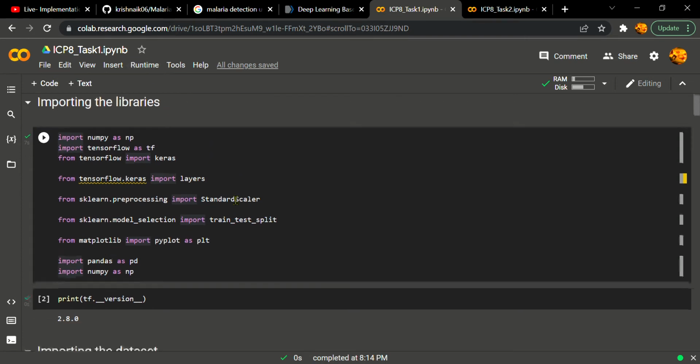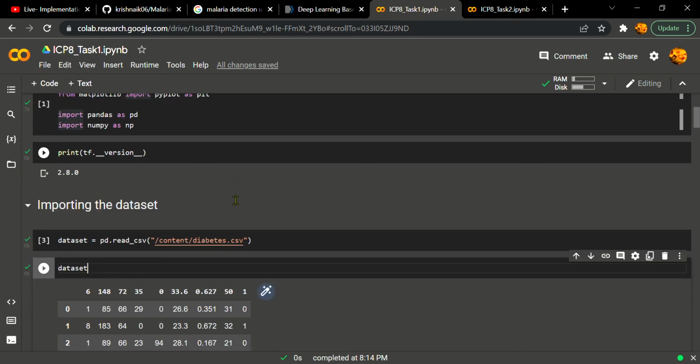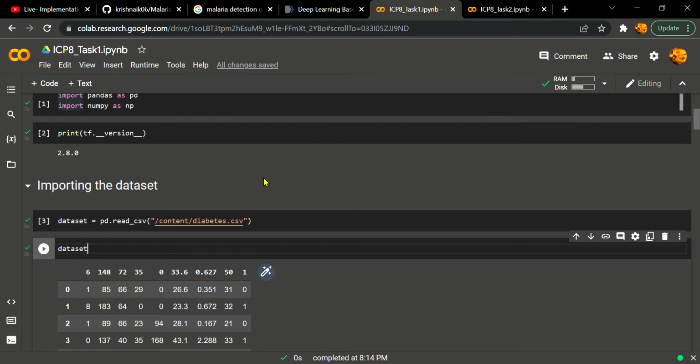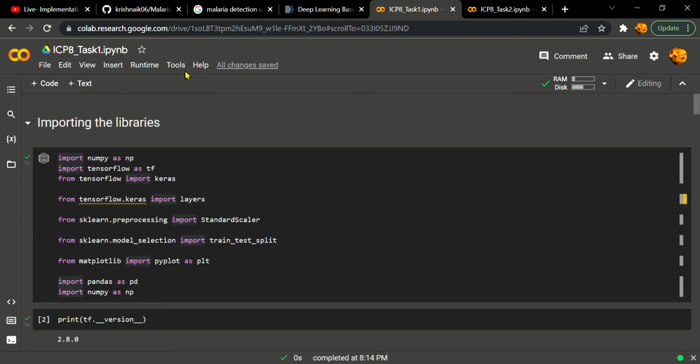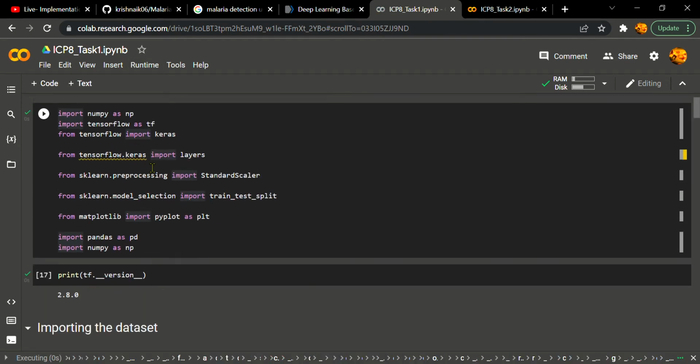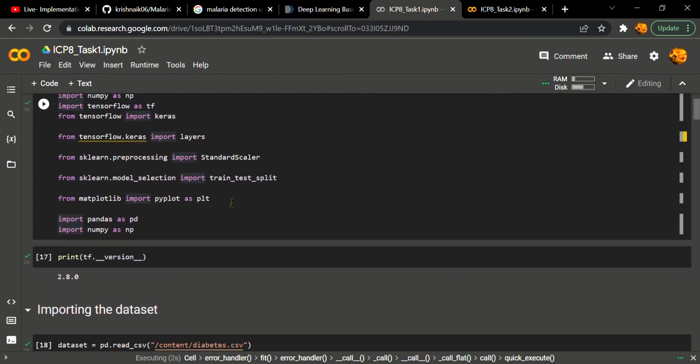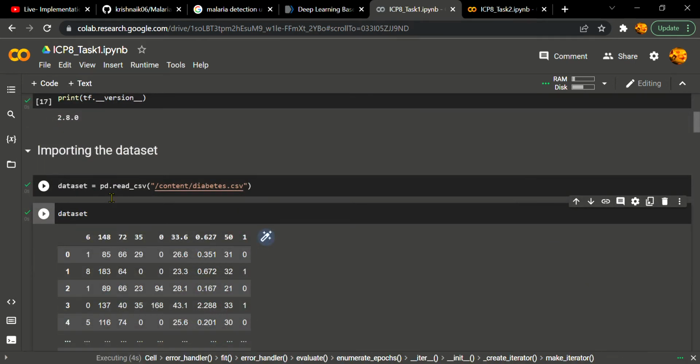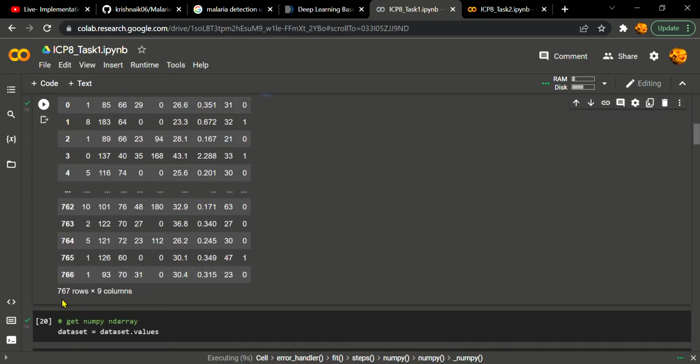So here I need to perform deep learning on diabetes data. I have imported all the necessary libraries from TensorFlow. Here is the diabetes dataset. It consists of 767 rows and 9 columns.